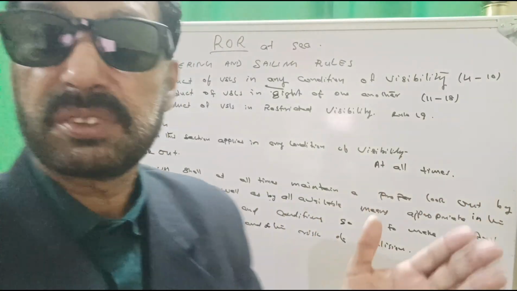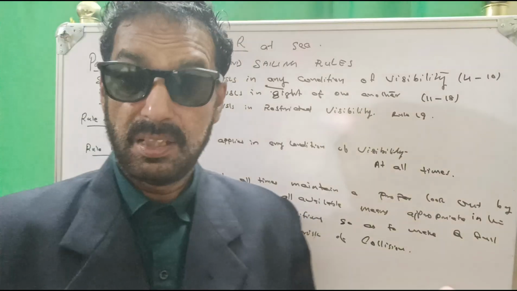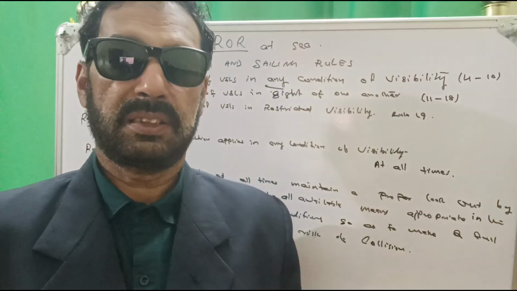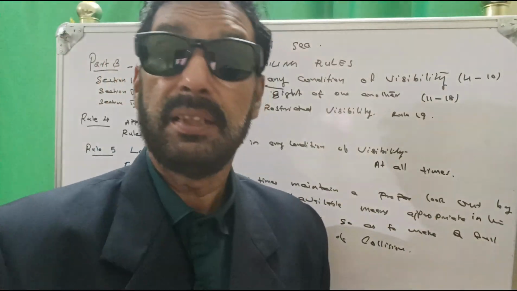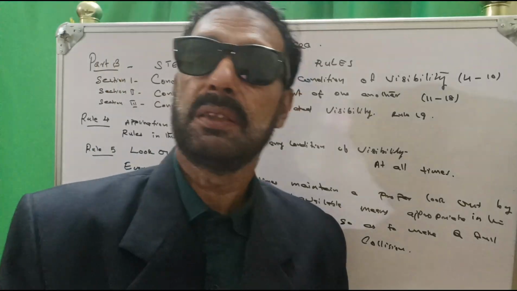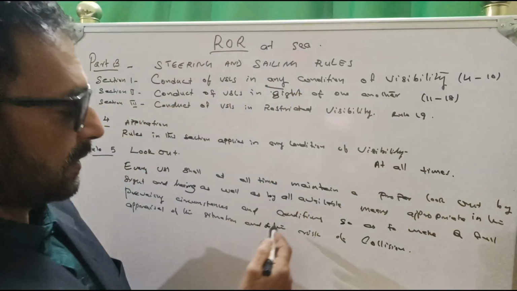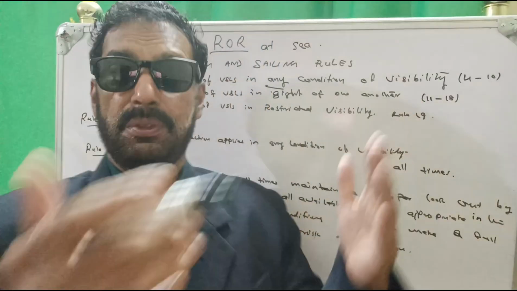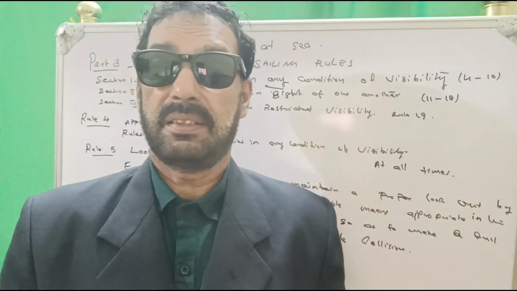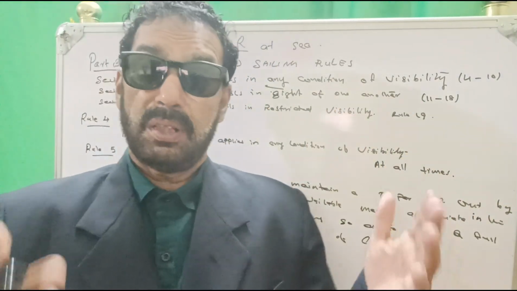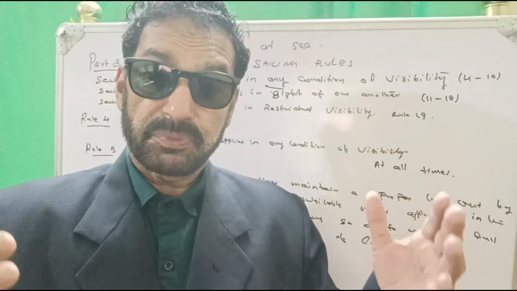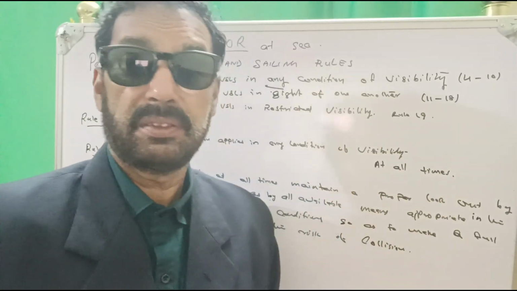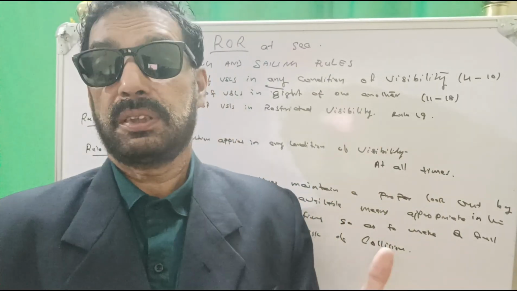Appropriate in the prevailing circumstances and conditions means maybe raining, maybe fog, maybe heavy rolling, pitching, any prevailing circumstances and conditions, so as to make a full appraisal of the situation. We have to understand how the situation is. Full appraisal of the situation, we are calculating how it is happening, how it can work,